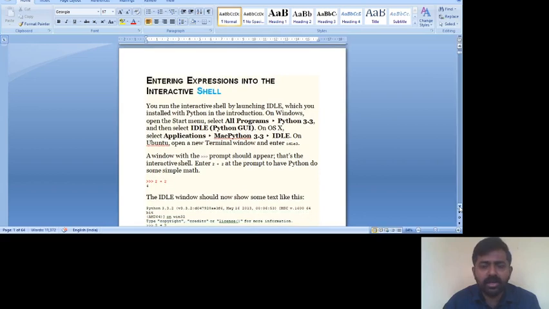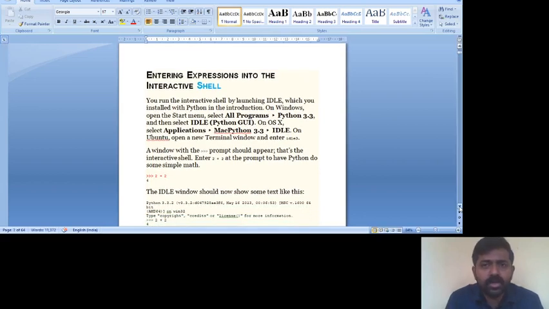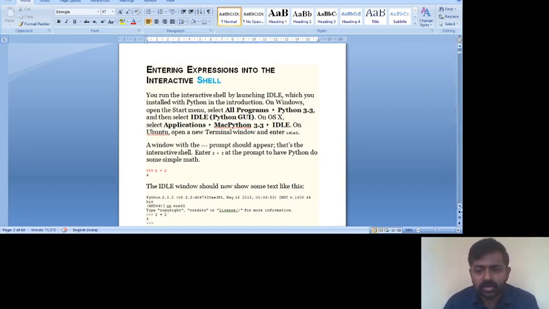Now, when it comes to the syllabus, in the first module you are going to learn about expressions, flow control, precedence of operators, and the basic things. You must also know about the shell. Initially, Python used to run through the command line. In this document, I have copied the textbook content into the web document.